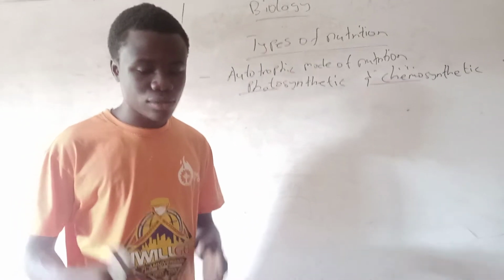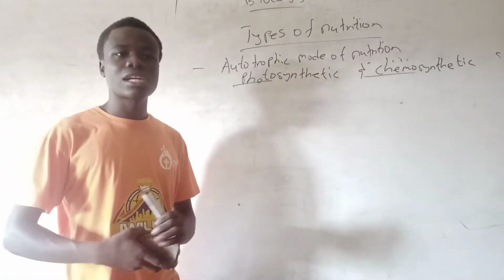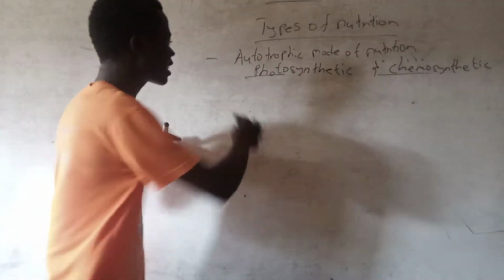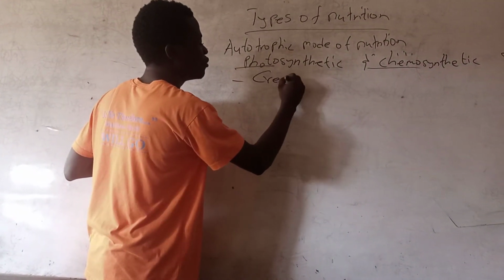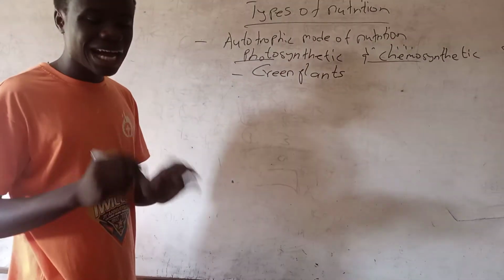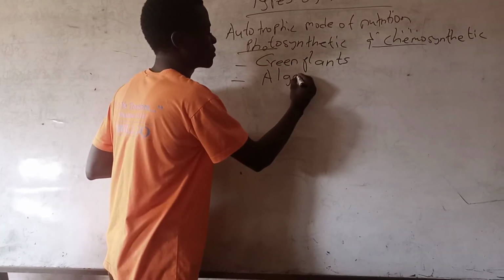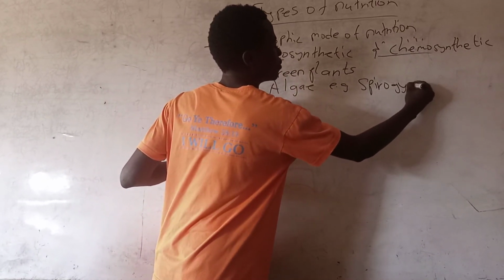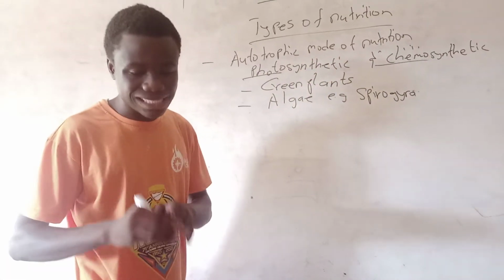Photosynthetic organisms include green plants, which all of us are familiar with, algae such as spirogyra, and photosynthetic bacteria.